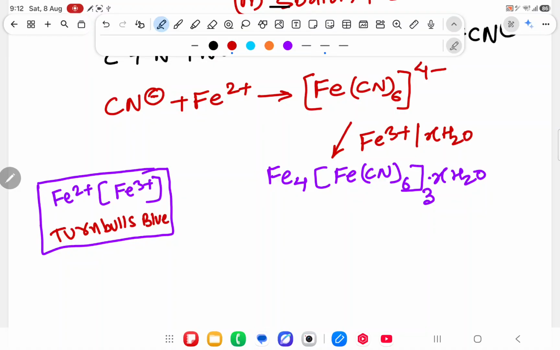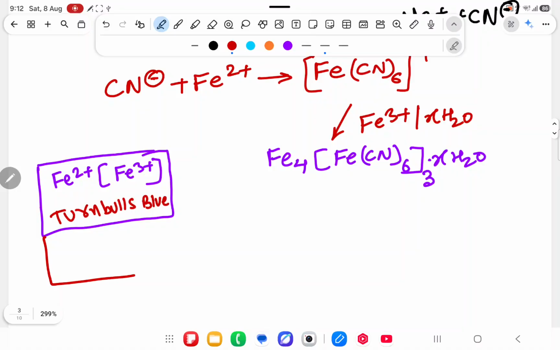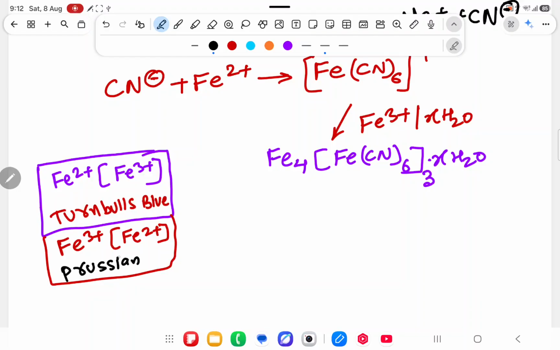What is the color they have? Turnbull's blue. If outside 3 plus and inside 2 plus is coming, then they have a color of Prussian blue.